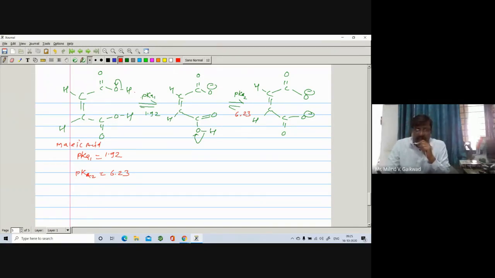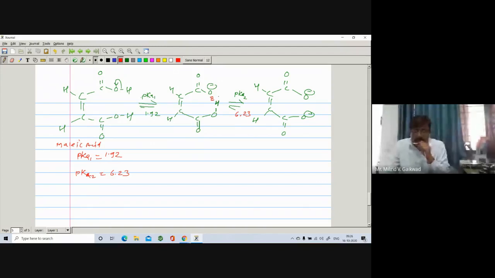When the first COOH undergoes dissociation, there is an O negative, and here there is an O. We can rotate this O and OH, and write the group like this, with the OH and the double bonded O.